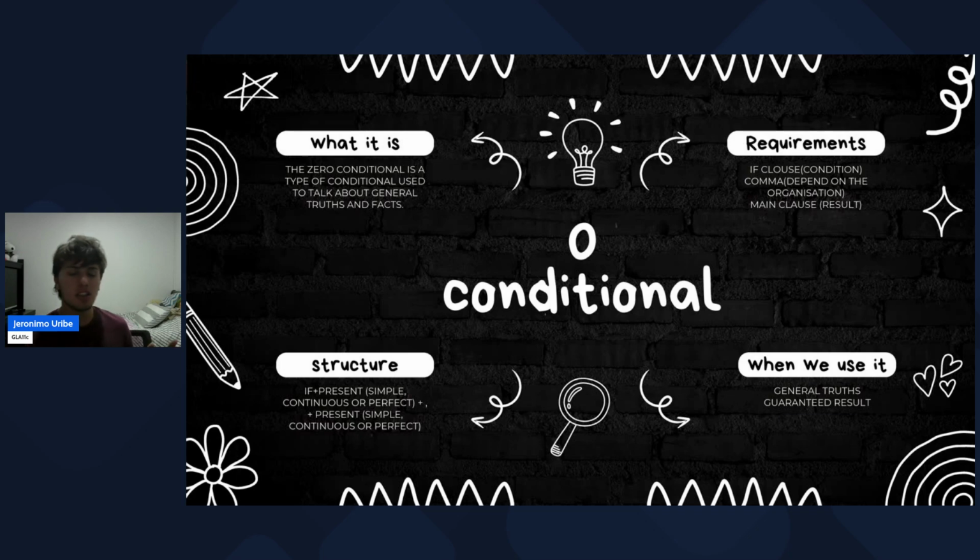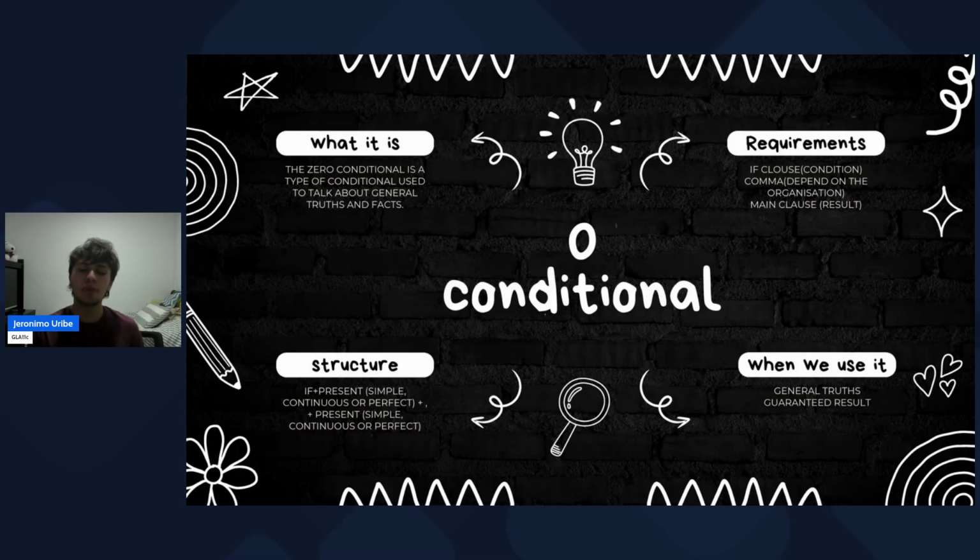It's a simple example. One of the requirements is that both the condition and the result are in the present. The structure is if plus present simple, plus comma, plus present simple.